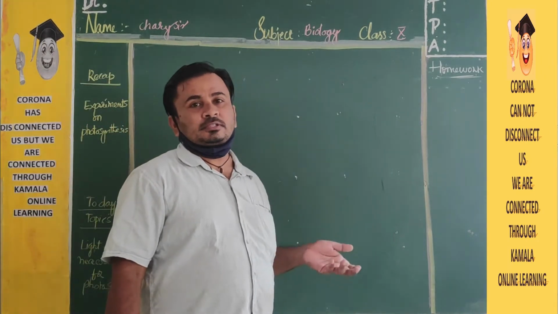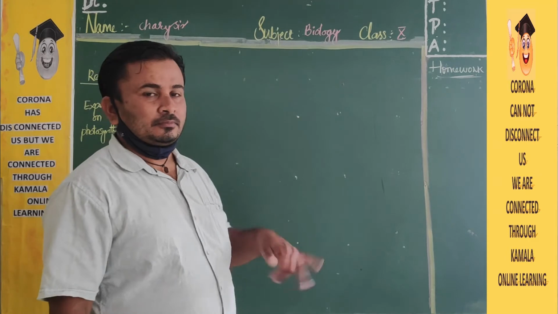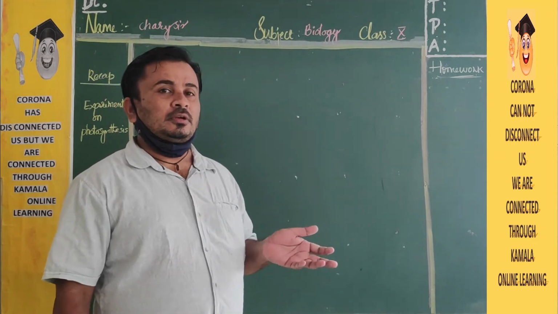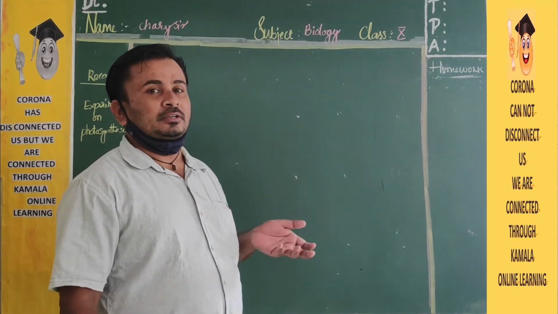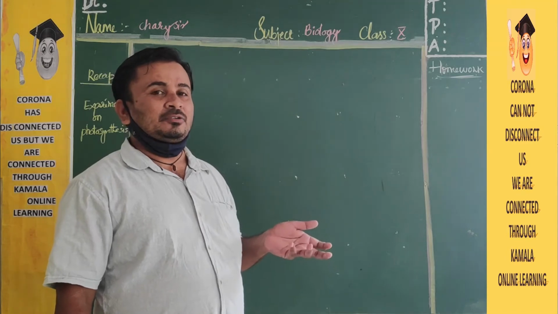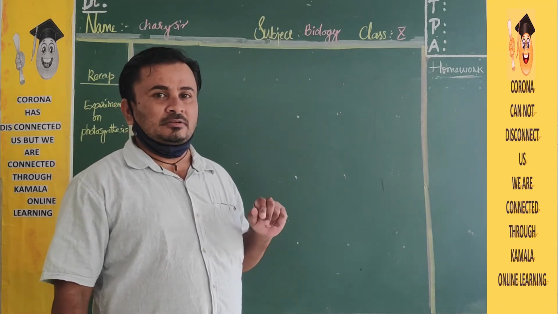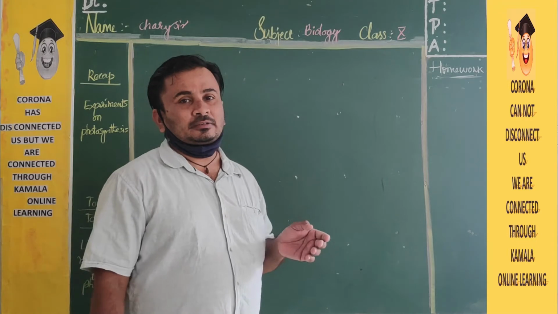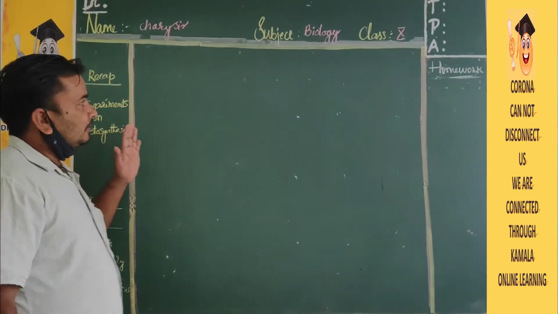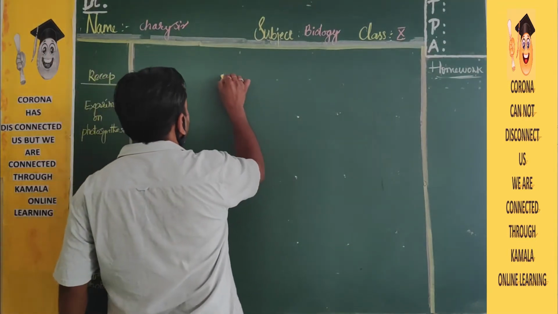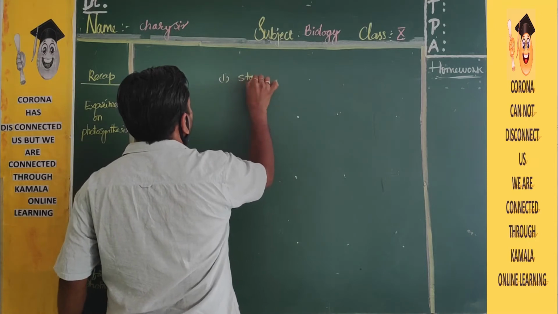We discussed photosynthesis and autotrophism: how plants produce food with the help of carbon dioxide and water, how they prepare starch, and so many other things. Based on that, there are experiments. The first experiment we already discussed: starch is produced.